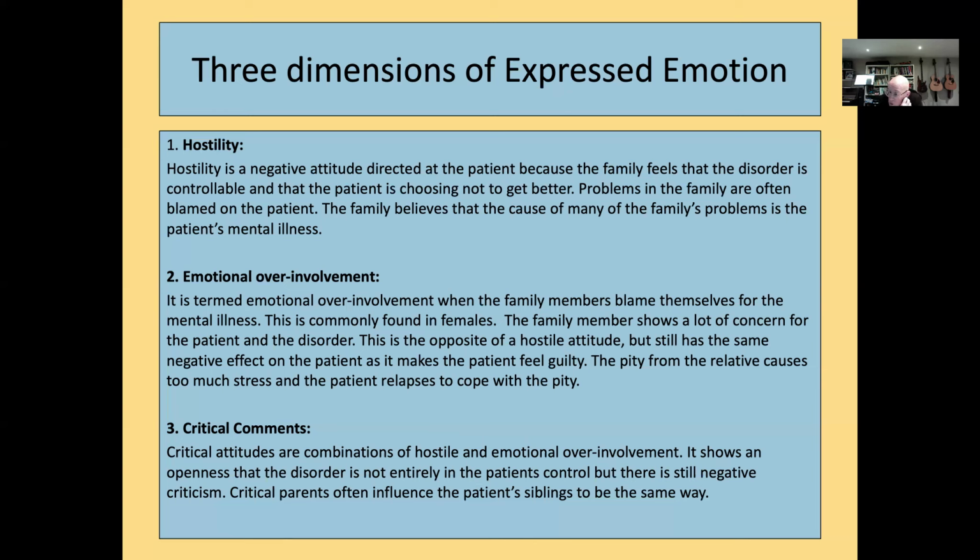So again, we can see that these are 3 ways that stress can actually make that person relapse into schizophrenia.